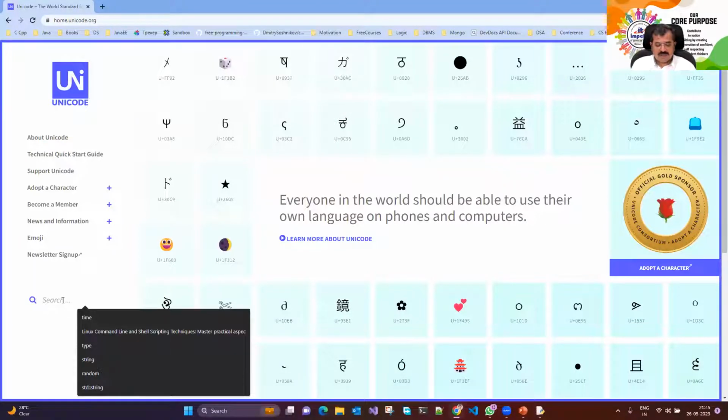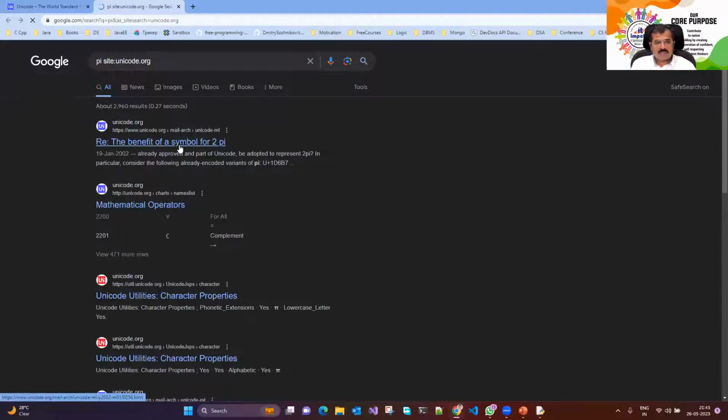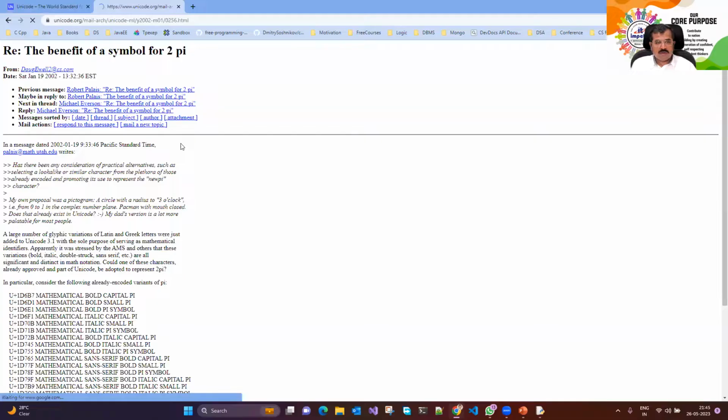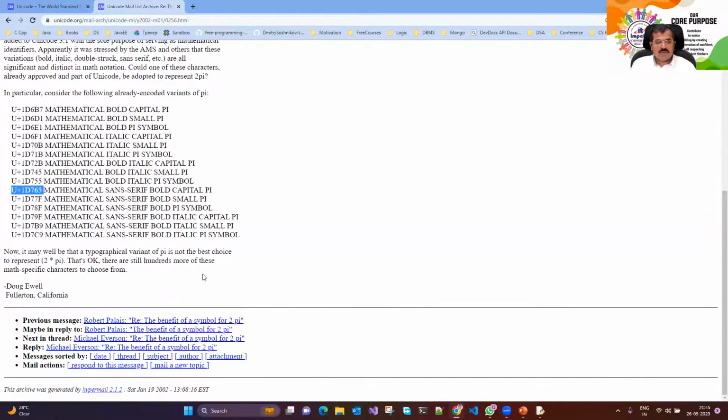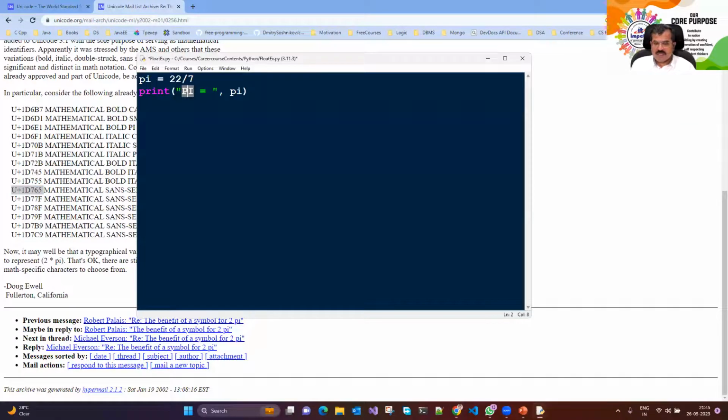Okay, suppose you're going to search for a symbol of pi. So I'm searching for the pi symbol on unicode.org. It shows the symbol of pi and they have given some numbers over here. So what are these numbers? Okay, it's a Unicode value representing the symbol of pi. Can I make use of it? Let's check it out.